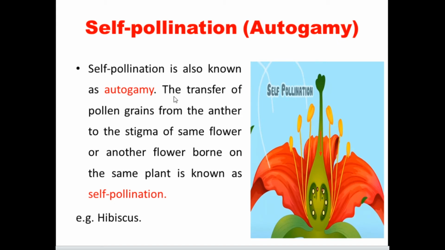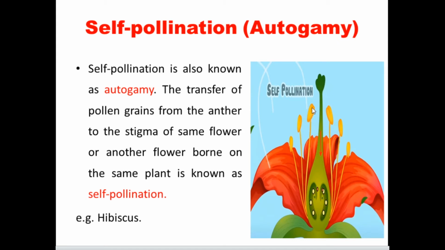The transfer of pollen grains from the anther to the stigma of the same flower or another flower borne on the same plant is known as self-pollination. So here it's a single flower, and this flower is considered a bisexual flower. Why do we call this a bisexual flower? Androecium and gynoecium are present within the flower.